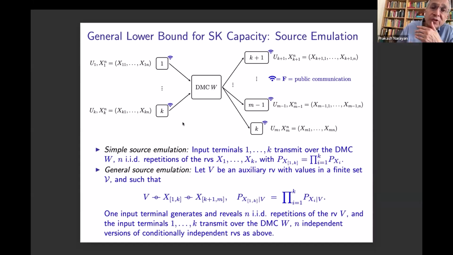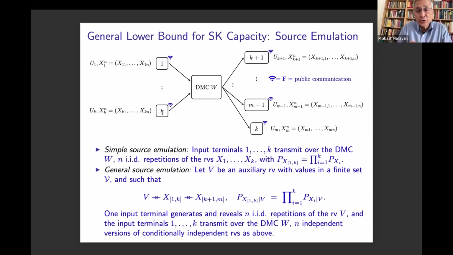Well, one obvious solution is what is known as simple source emulation. The input terminals 1 through K can transmit over the channel n IID repetitions of the random variables X_1 through X_K, one corresponding to each of the input terminals, such that they are independent. There's a more general form of source emulation, where the input terminals generate some correlation among themselves.